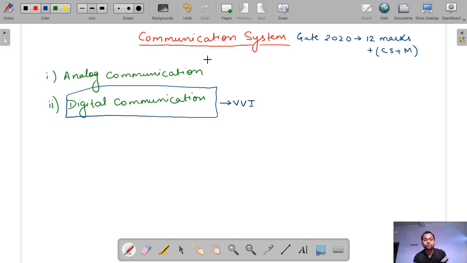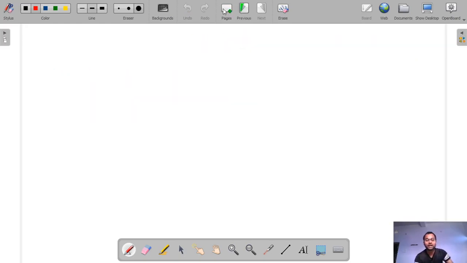So today we will start with analog communication first, but before that we will study the introduction to communication system. This introduction is common for both analog and digital communication. After that we will start analog communication with amplitude modulation and then angle modulation. So let's start with the definition of communication system.